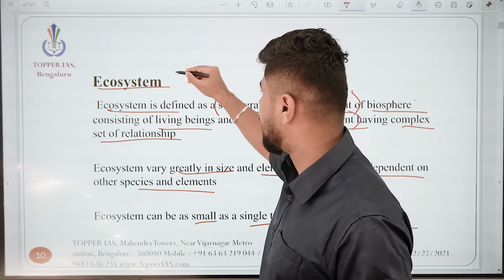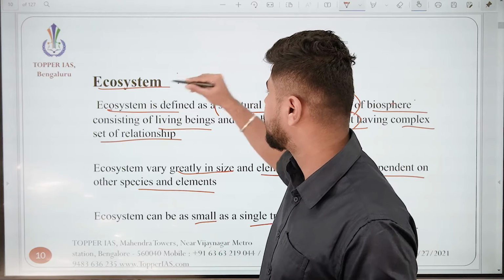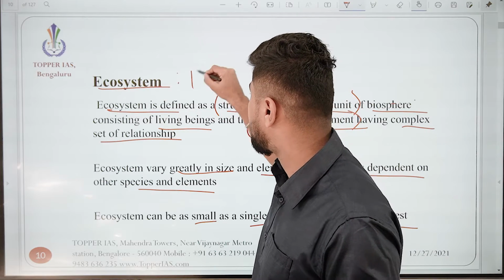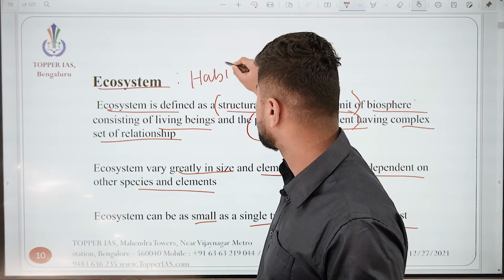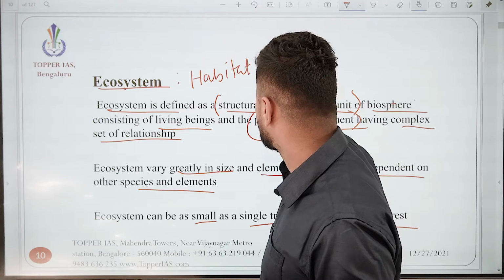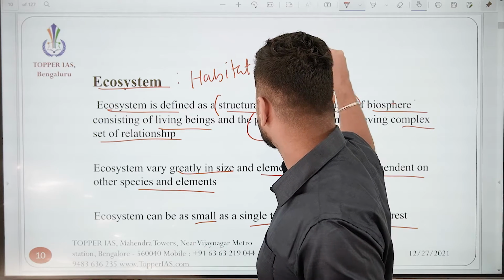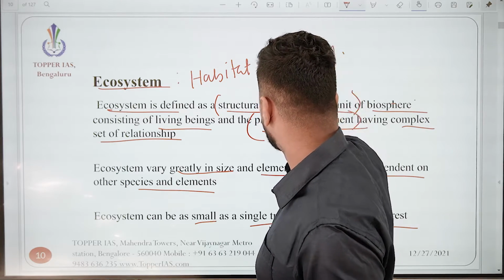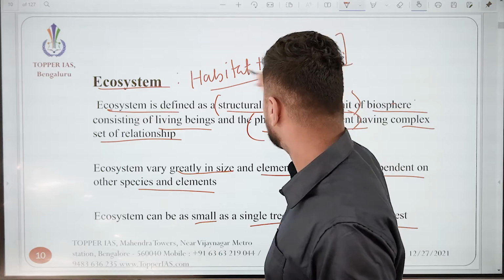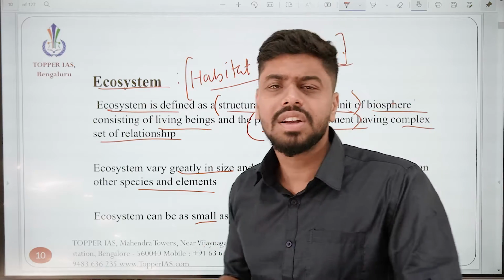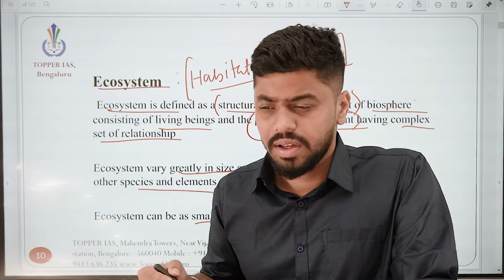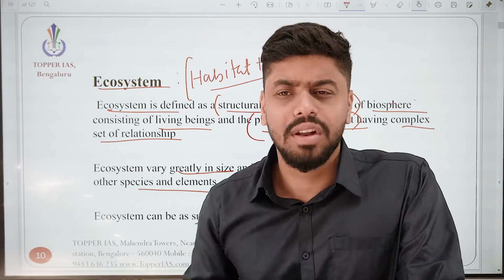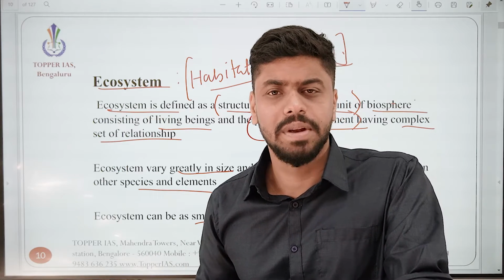Okay, so in other words, you can tell that ecosystem is nothing but habitat plus community. Now what is this habitat, you might be wondering. Habitat, like you guys have all watched National Geographic, I'm presuming.